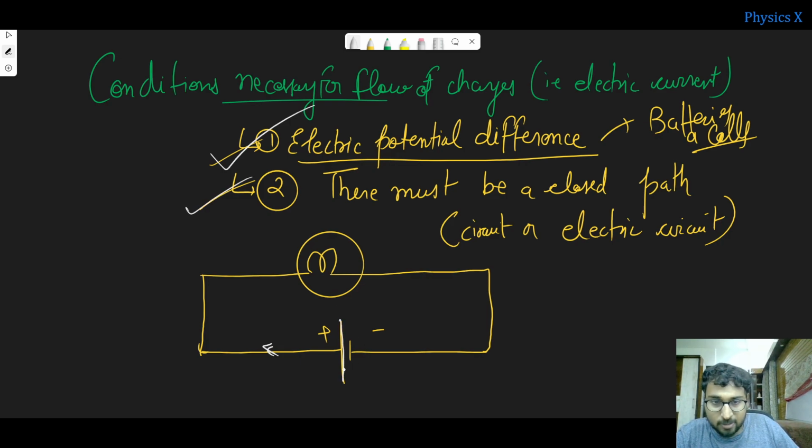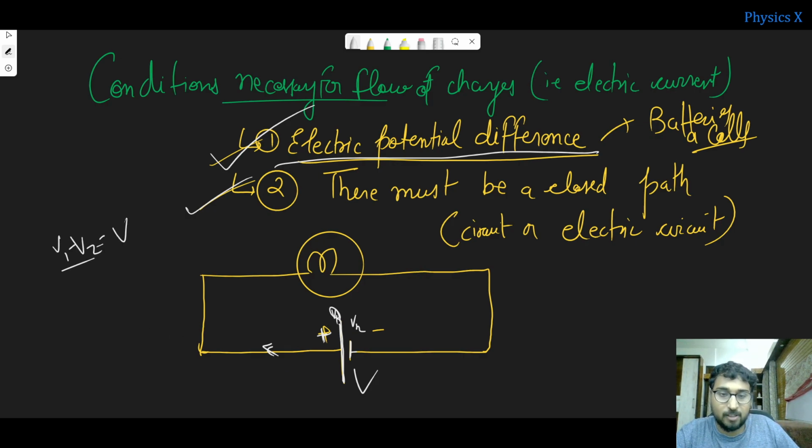This larger stick is represented as positive. That means this is at higher potential. This is lower potential. So there is a potential difference, right? And we call this V. Suppose this potential difference is V1 and this potential is V2. So V1 minus V2 we call it V only. We don't represent the subtraction, we represent it directly as V, right? So that is what we have.